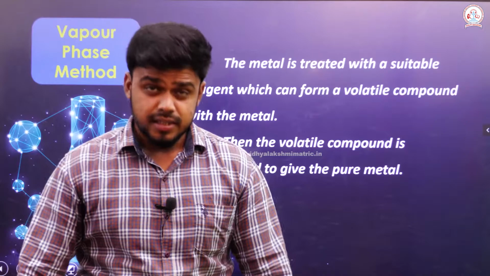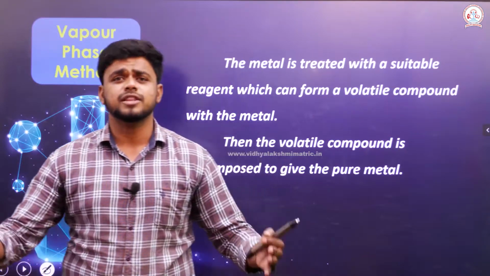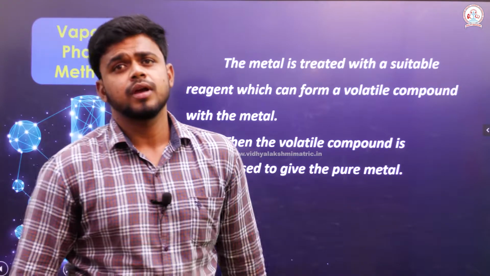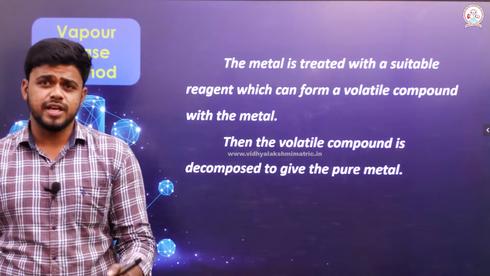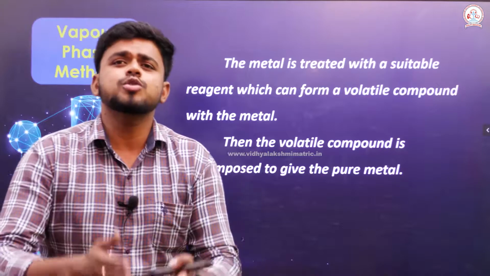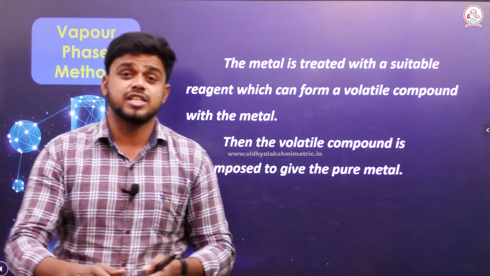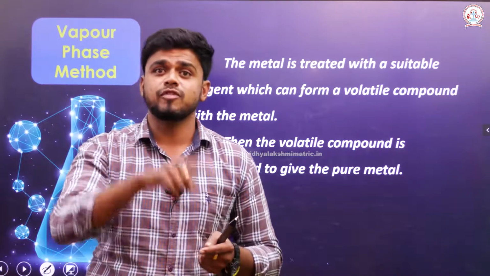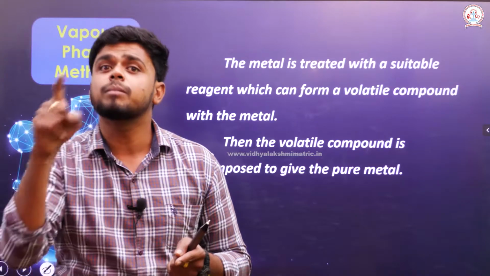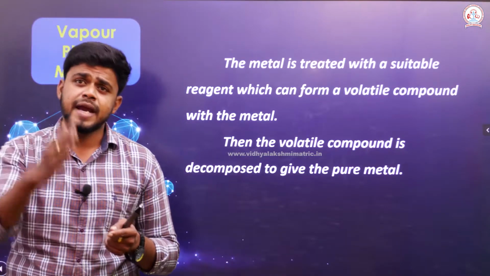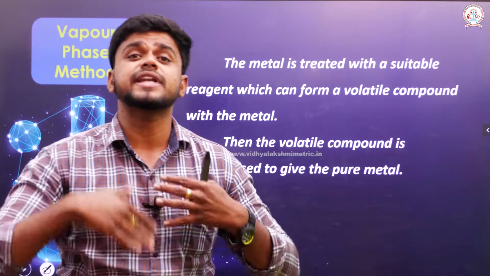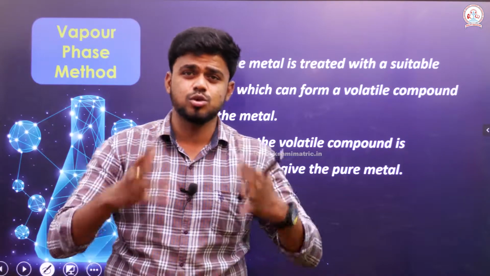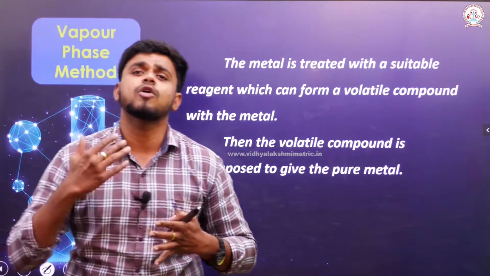Then we have another method to refine, which is called the vapor phase method. When I say vapor phase method, the metal should be able to react with a suitable reagent and form a volatile compound. The metal should be heated and reacted with the suitable reagent so that it forms a volatile compound.